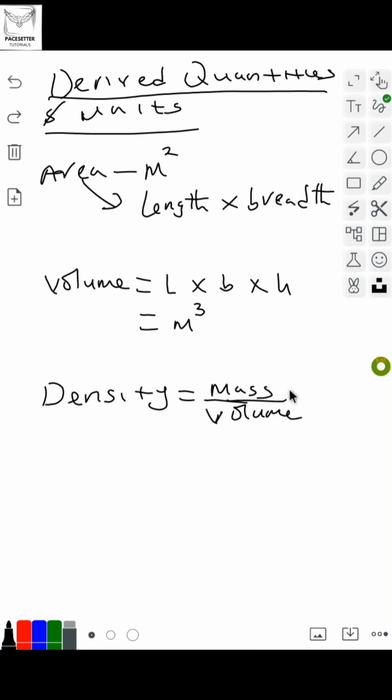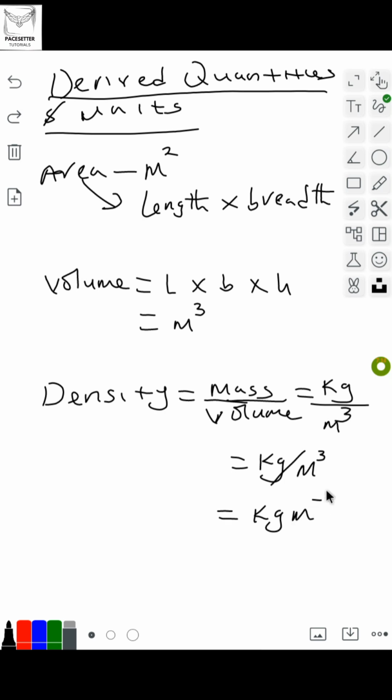If density is mass over volume, the kilogram is that of mass, and then this one is meter cube. Therefore, we can say the unit of density is kilogram per meter cube. Or from the law of indices, you could take this one up and this one becomes minus 3 instead of putting this bar. It's allowed. So that becomes the unit for density.